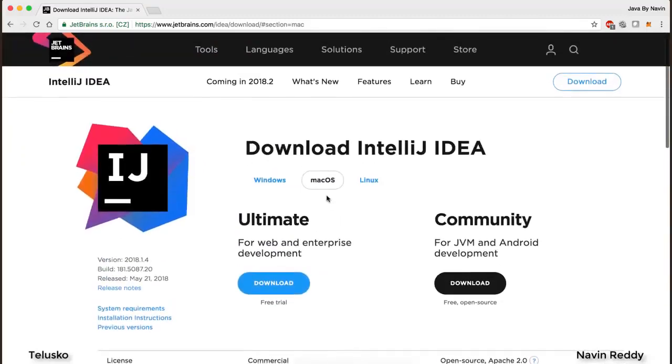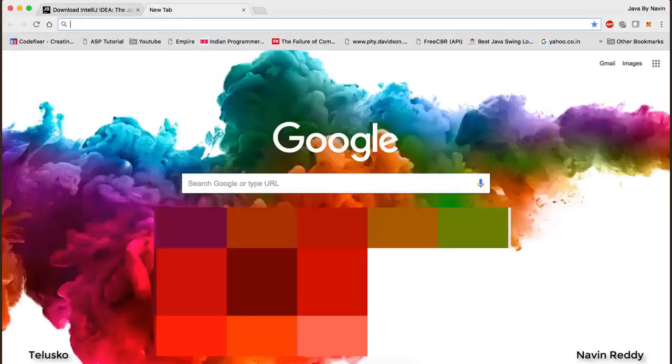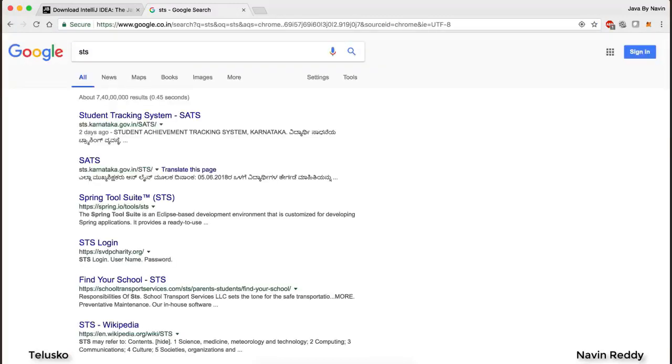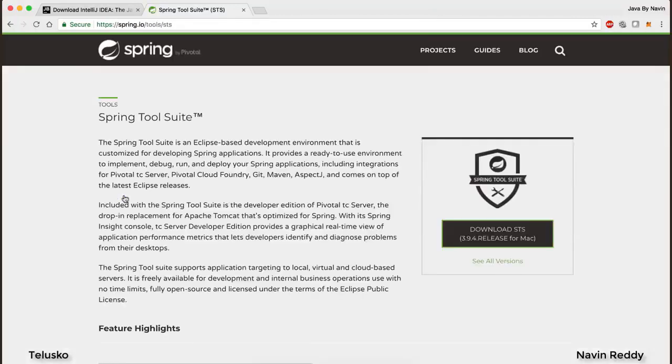People who have been working in a Java environment for a long time and want to invest so that it will improve their productivity, of course you can go for IntelliJ. Otherwise, in this series we'll be using STS. STS is the Spring Tool Suite. This is developed by Pivotal, and this works better if you want to go for Spring Boot. Now, is it a very different IDE? The answer is, if you have already worked on Eclipse, this is almost similar because this is built on the Eclipse IDE.